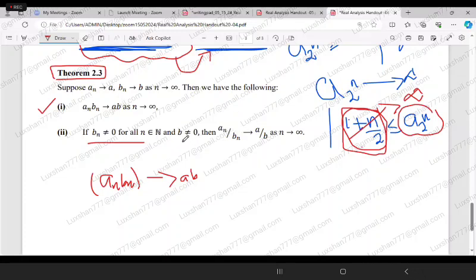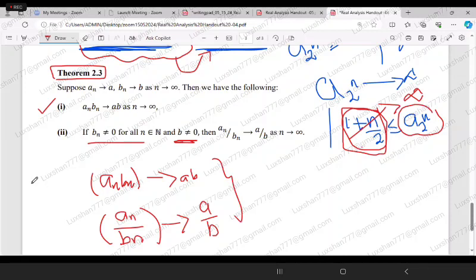And B is also not equal to 0, that means the sequence Bn does not converge to 0. In that case, the sequence formed by dividing An by Bn will converge to the limit point A over B. So this is what is mentioned in this theorem.